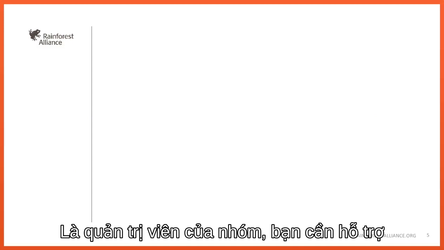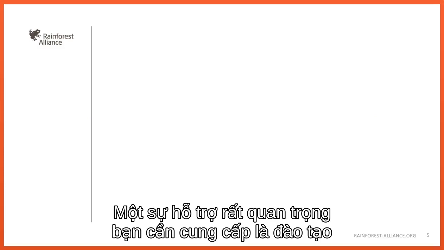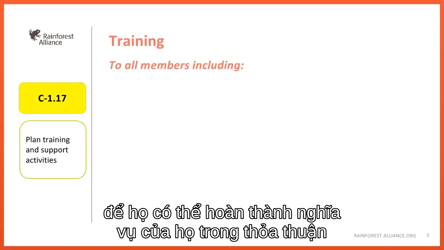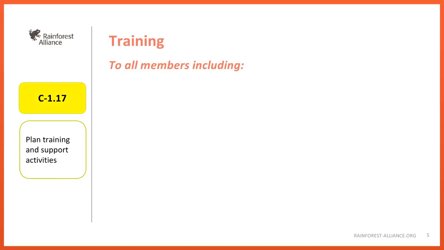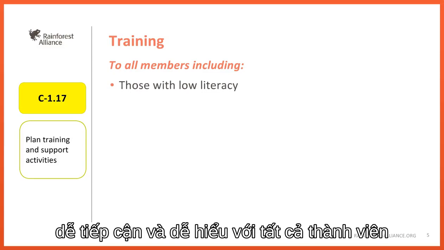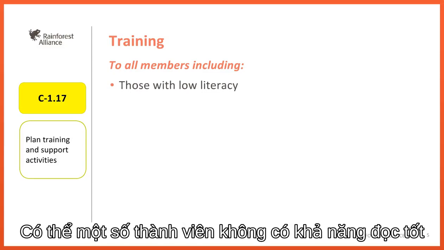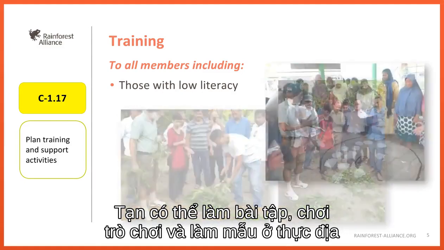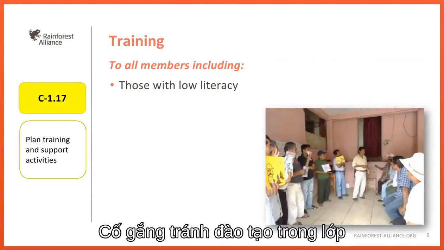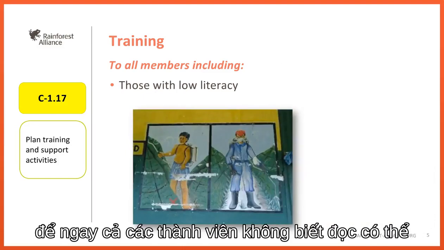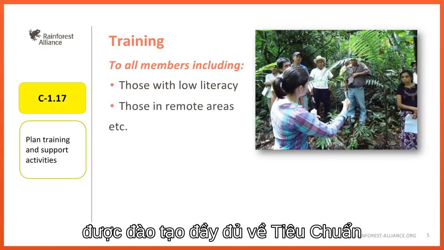As a group administrator, you need to support your members in various ways. One very important support that you need to provide is training. All members need to be trained on the standard so that they can fulfill their obligations in the agreement. Training needs to be provided in a way that is accessible and understandable to all the members. Maybe some members cannot read very well. Your training should be very practical. You can do exercises, games, and field demonstrations. Try to avoid classroom lecture. Using visual aids such as photos and illustrations, even illiterate members can be perfectly trained on the standard.